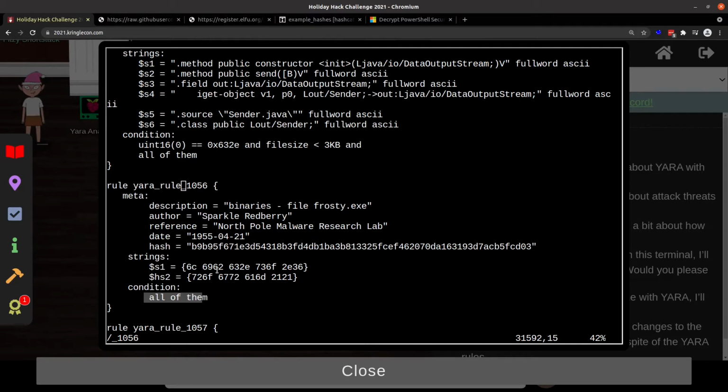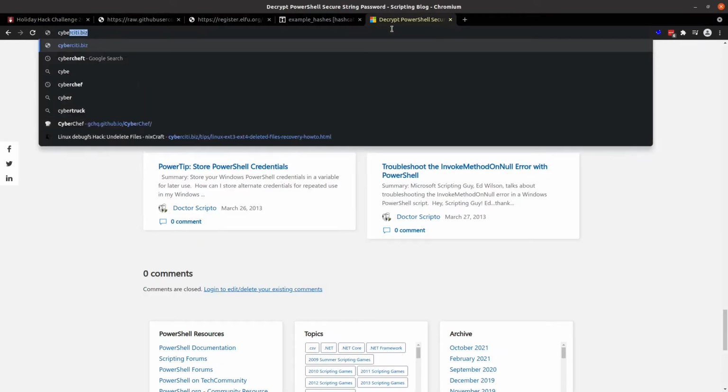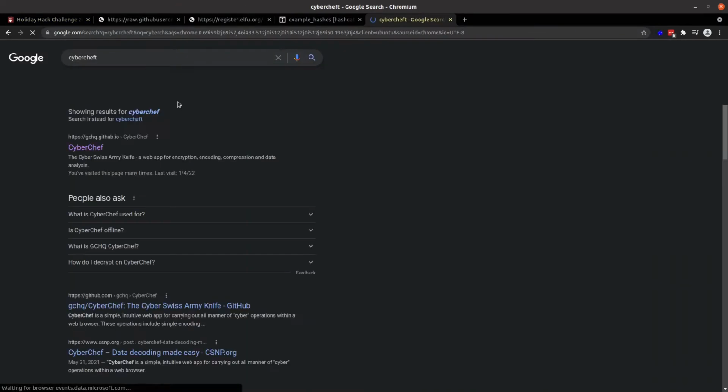If one or the other, fine. Neither, fine. But both, and we match. So we need to remove at least one of these strings from the binary. So let's figure out the fastest way to do this, and it might just be here to go into CyberChef and see what we can find.